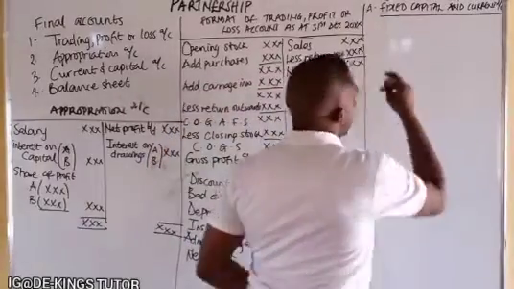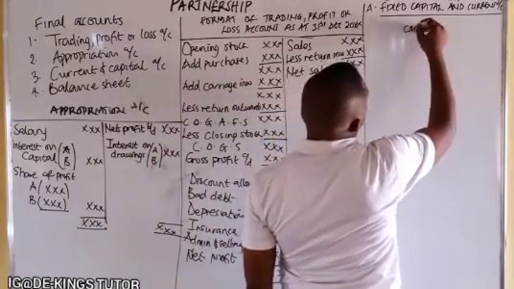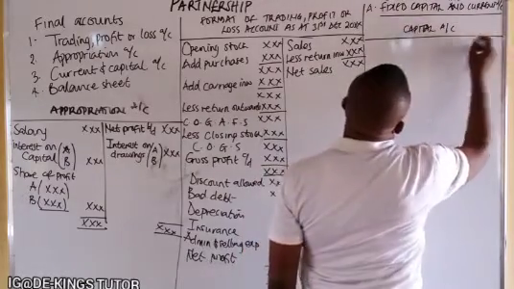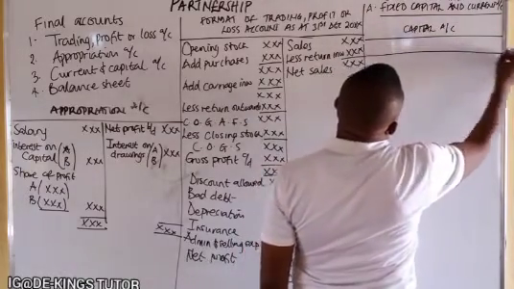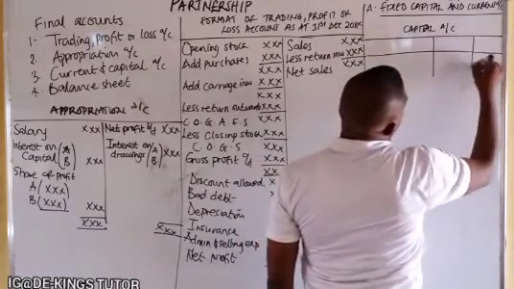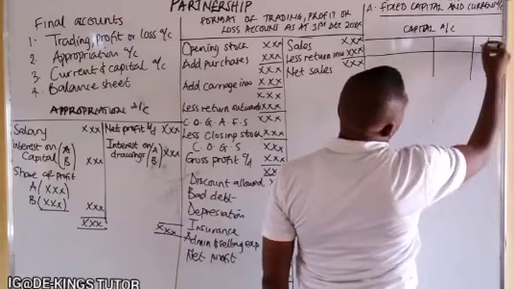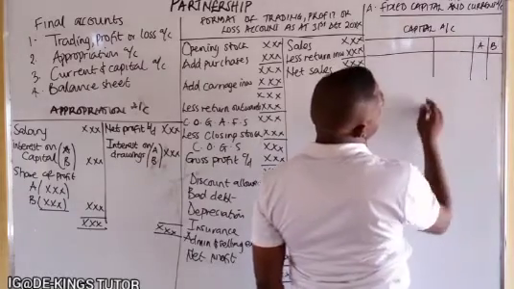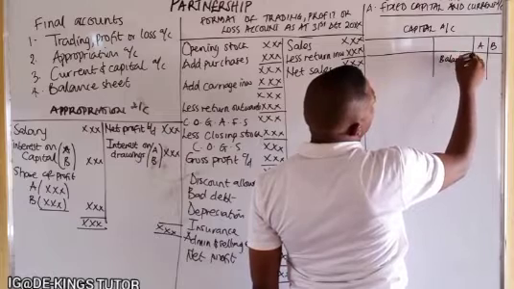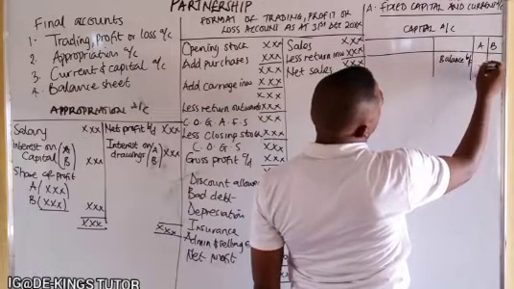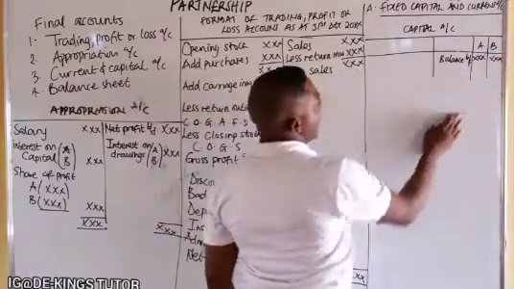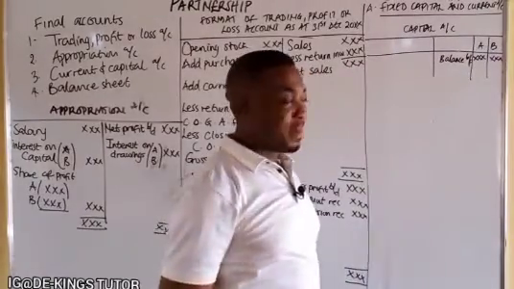For instance, we can have their capital accounts like this. If it is two partners A and B, they can just write their capital as what they brought to the business, depending on the amount. And that's all their capital.